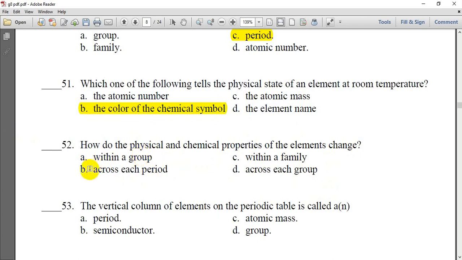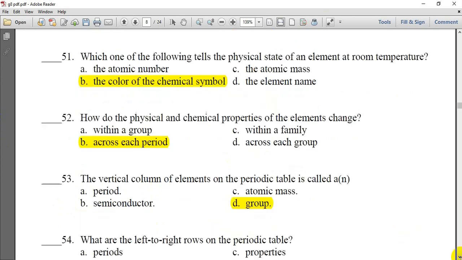So across each period, the physical and chemical properties change from the left to the right. So the answer is B. Question 53, the vertical column in the periodic table, we call it group. Yes. In the periodic table, we have 18 groups.